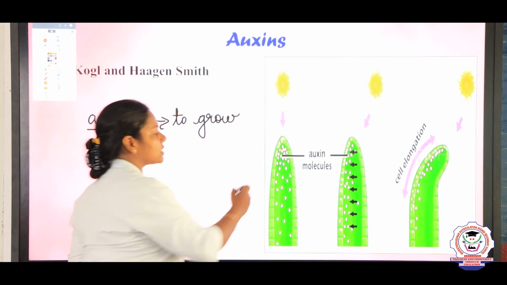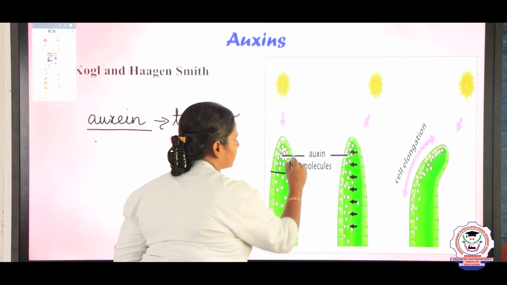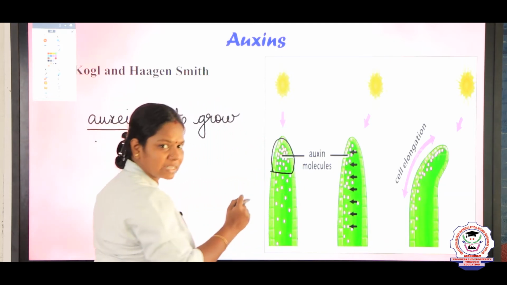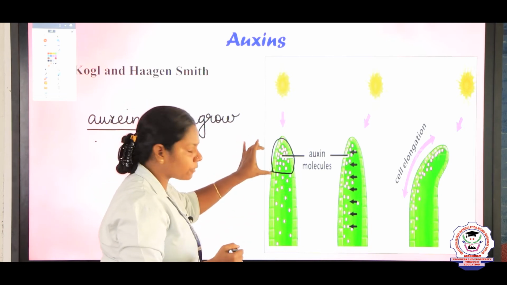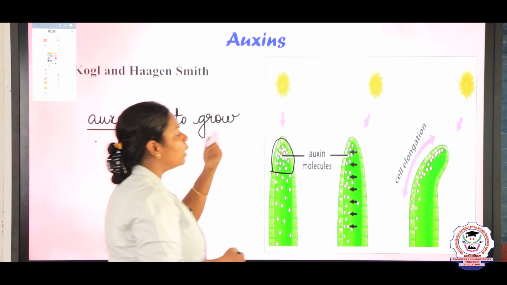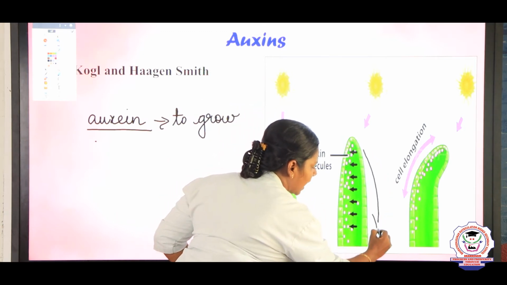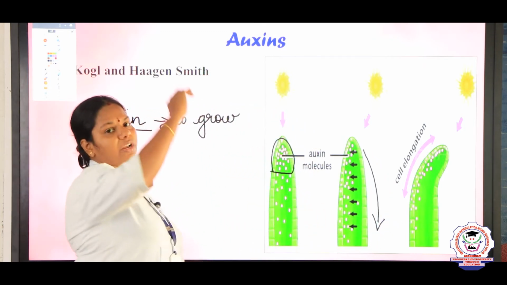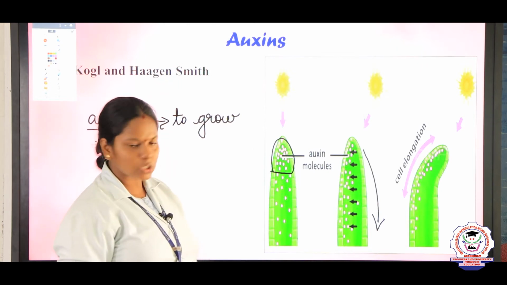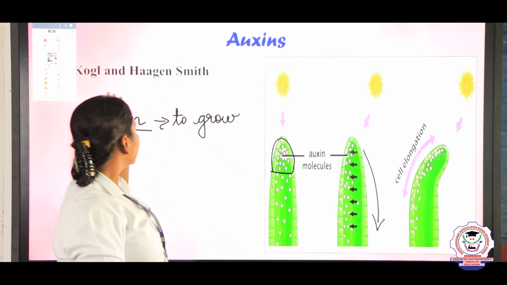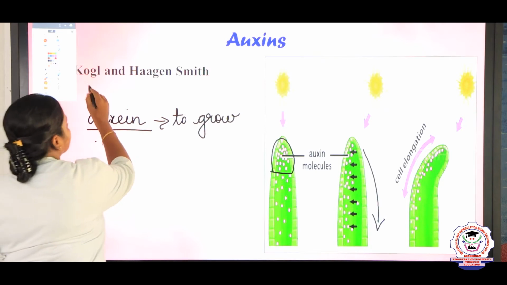They are mostly produced by the cells in the tip of the plant, and later they move from the tip downward and are responsible for the elongation of the stem. This finding was made by Kohl and Hagen Smith.